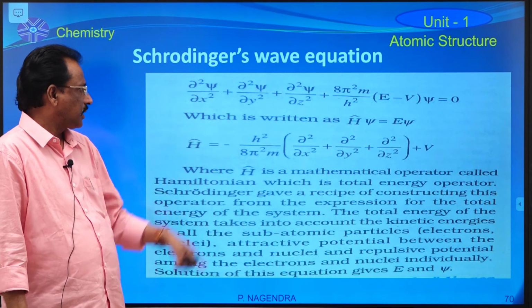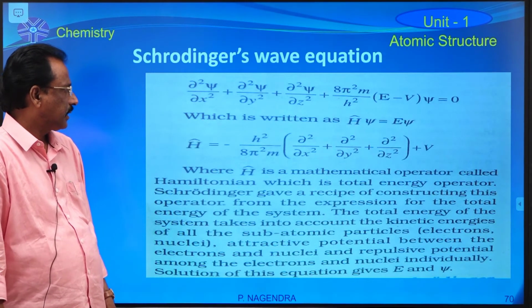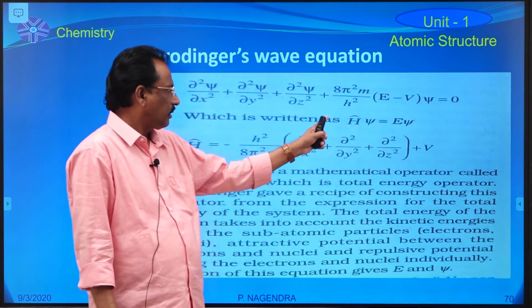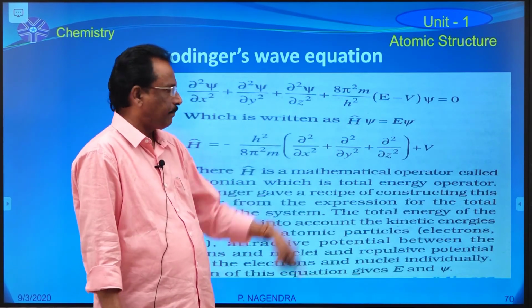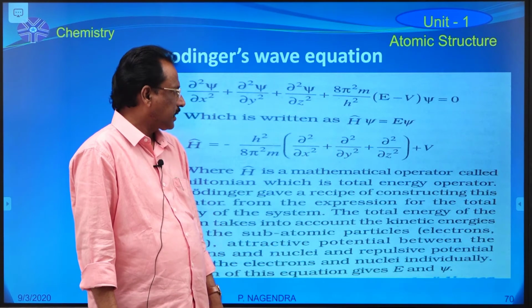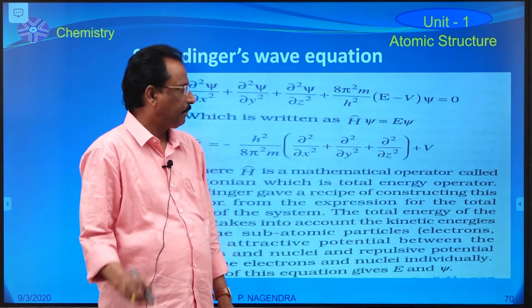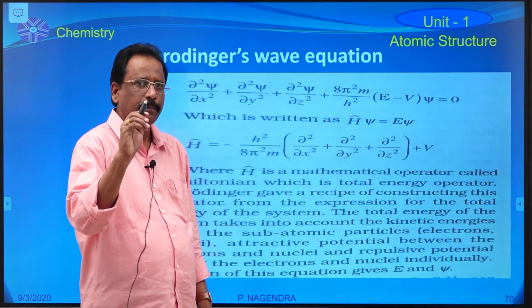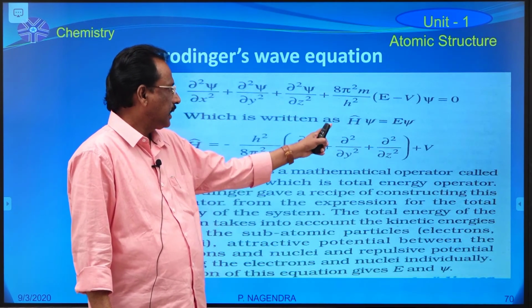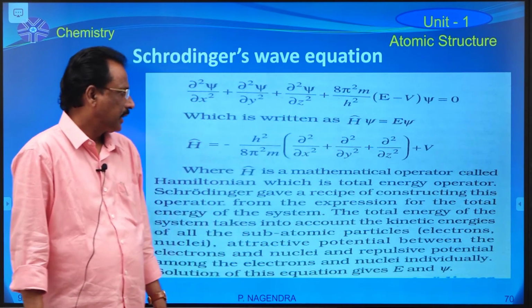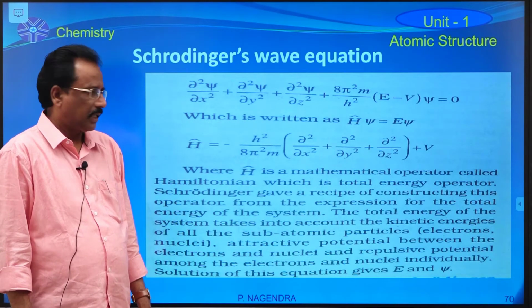This equation is also written as Hamiltonian operator H cap into psi is equal to capital E into psi. Capital E is nothing but KE plus PE. This is the Hamiltonian mathematical operator.